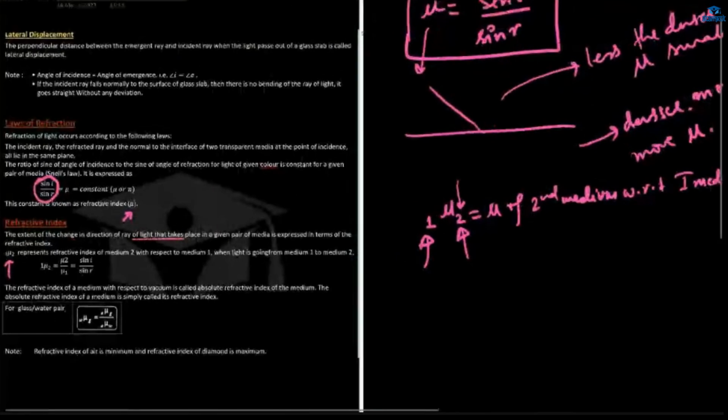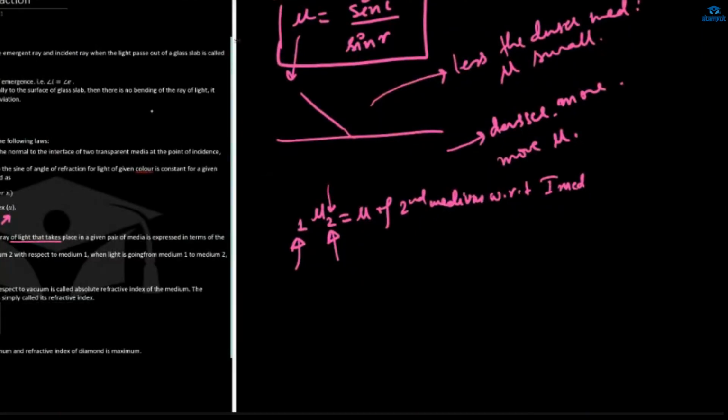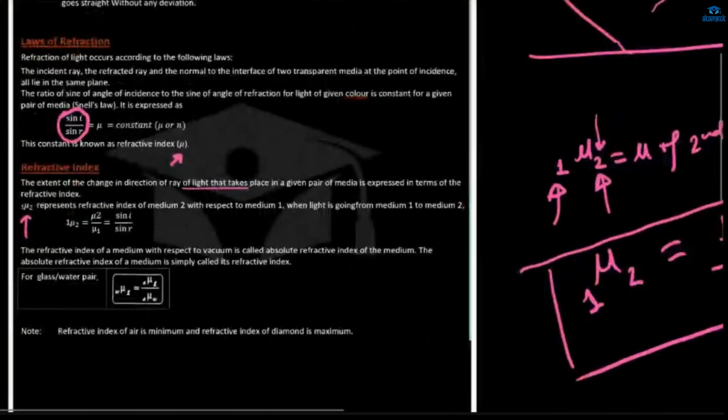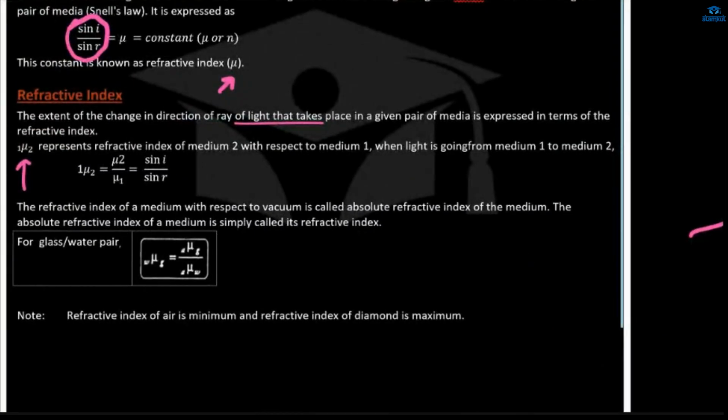So if you are going to write the refractive index of medium 2 with respect to 1, the formula for this is refractive index of medium 2 upon refractive index of medium 1, that is, mu 2 by mu 1. Now we see like here.